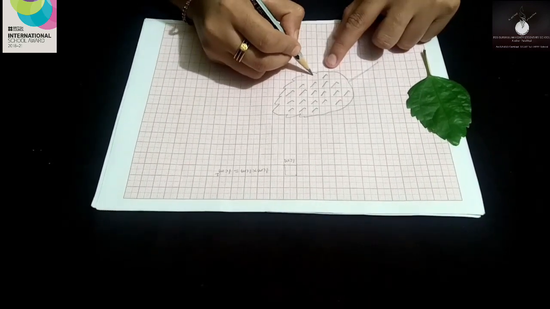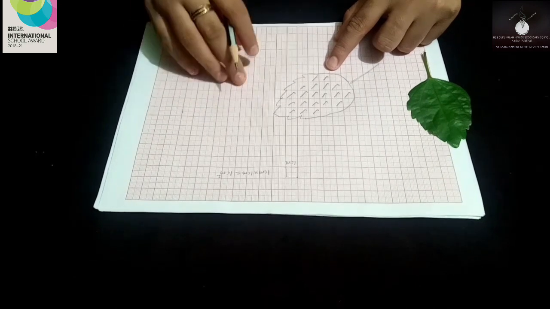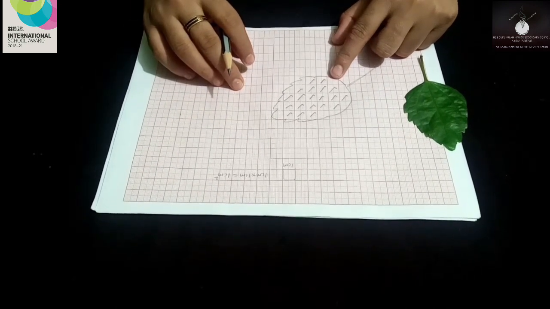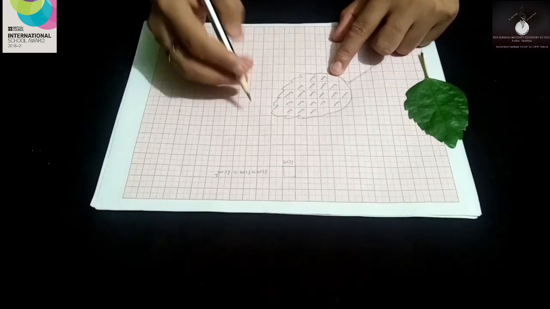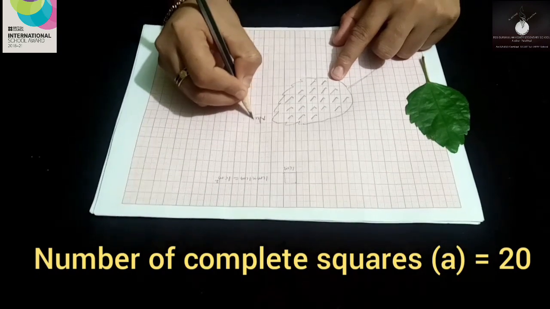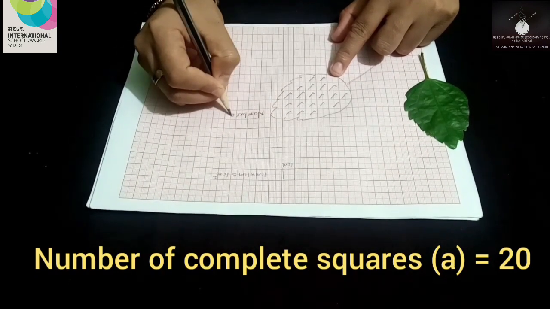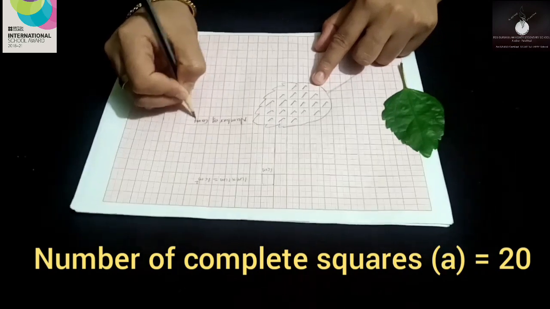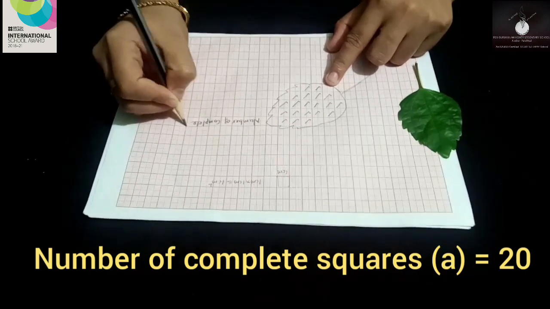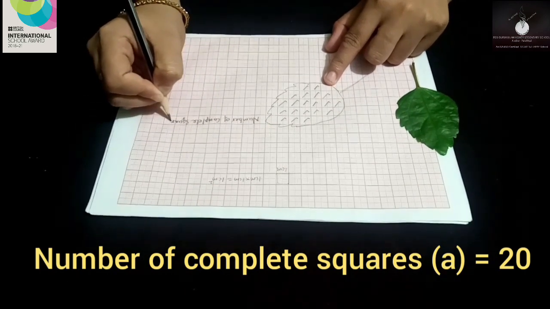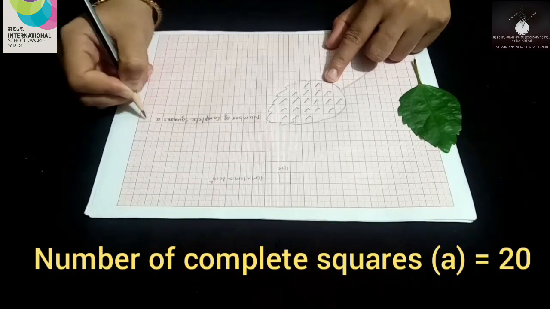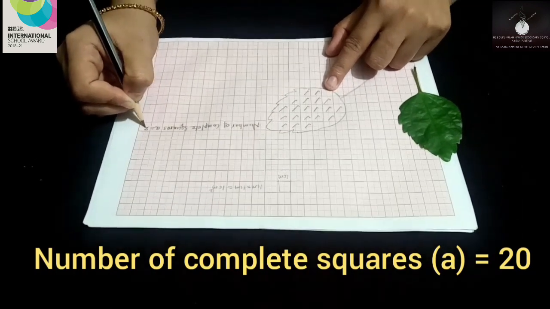Here one more square is there, so 20. So how many complete squares are there? 20. Number of complete squares, let it be A, is equal to 20.